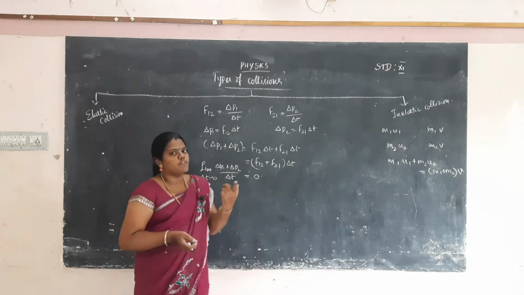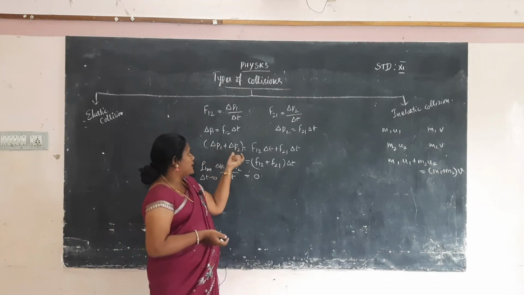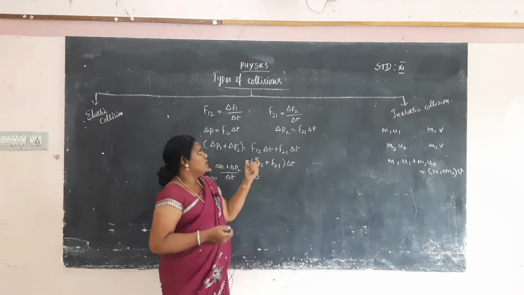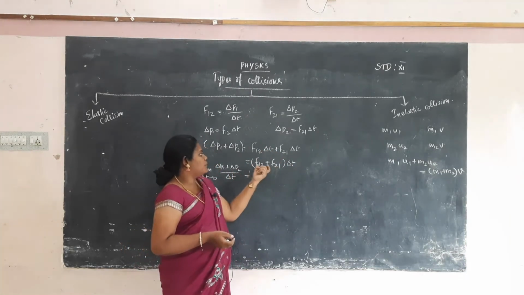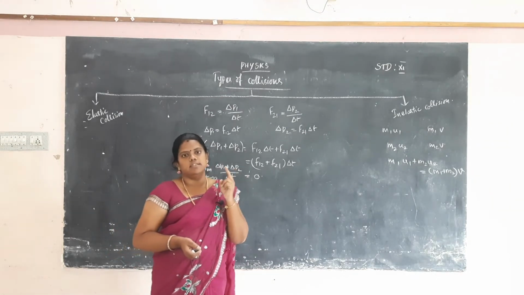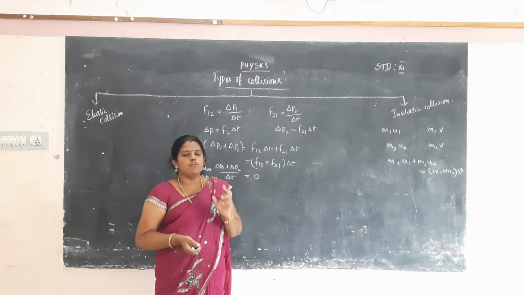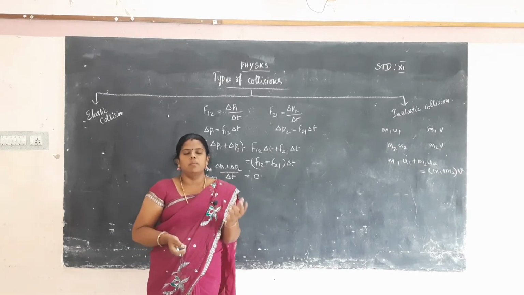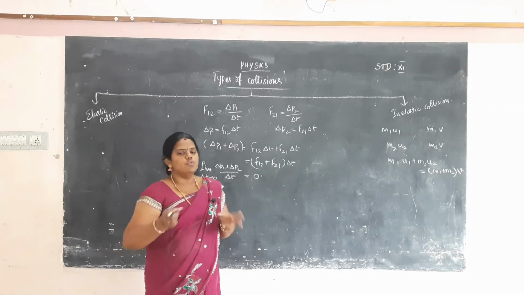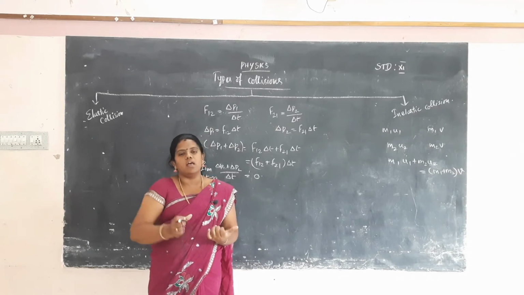According to the law of conservation of momentum, we have to add the two momenta. So del P1 plus del P2 is equal to F12 into del T plus F21 into del T, that is, F12 plus F21 into del T. According to Newton's third law, every action has an equal and opposite reaction. One force is applied on a body, and that body gives the opposite force on the first body. So the two forces acting between the two bodies are equal and opposite.